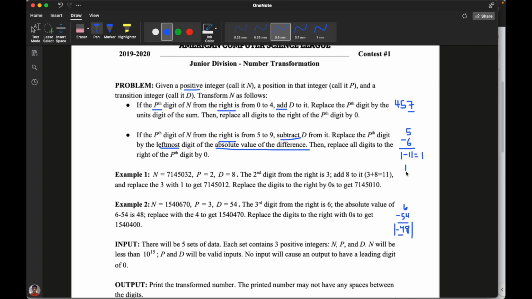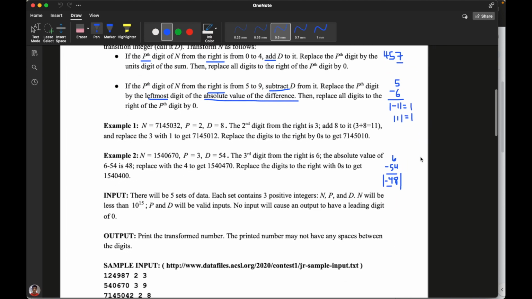So the absolute value of 1 is just 1, and if you take the absolute value of -1, your value is going to be 1 also, because it's the positive value of that digit. And then if we were continuing to follow the steps, you would want to replace the leftmost digit by this absolute value difference.